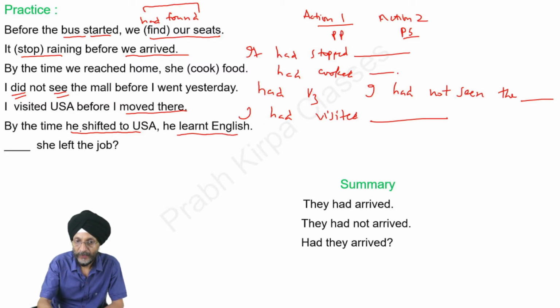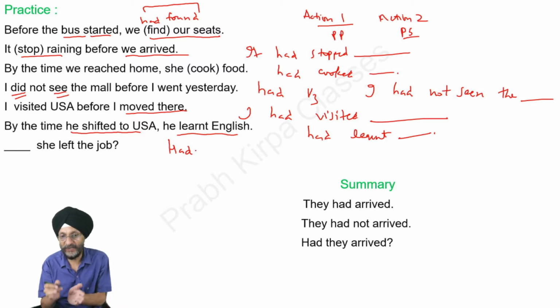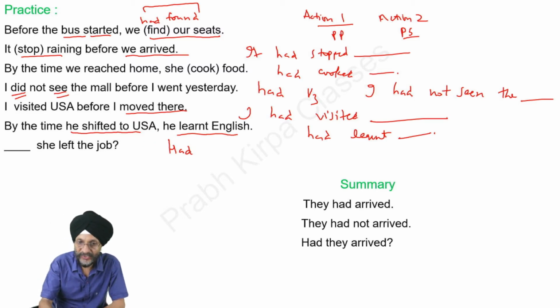So we will write by the time he shifted to USA, he had learned English. Next, this is the interrogative form, and in the case of past perfect, all the interrogative sentences have to start with had. Had she left the job?